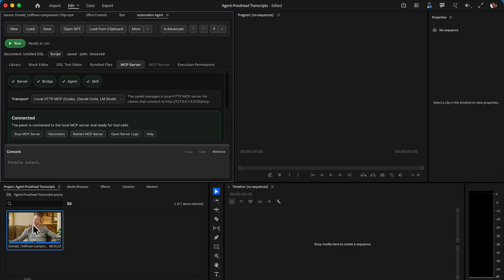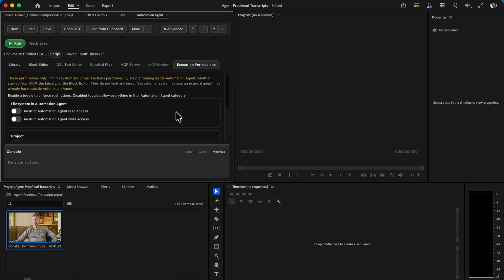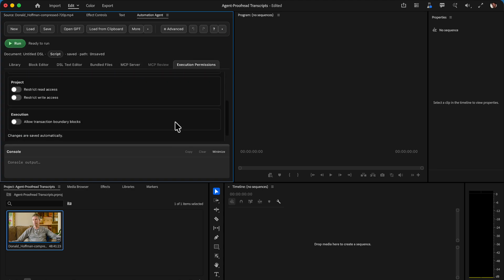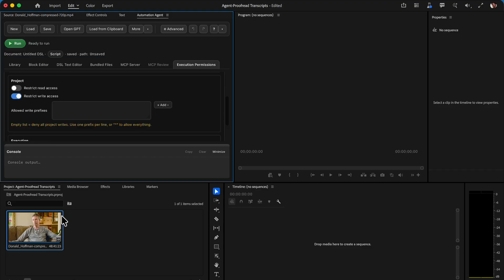In our example, the project only contains a single clip, so there's really nothing the agent can break in our project. But if you are working with a more complex project, you might want to adjust the execution permissions to make sure the agent is only allowed to modify this specific clip and nothing else. So we enable restrict write access, select the clip and add it as an exception. Now only this one clip can be modified by our agent.